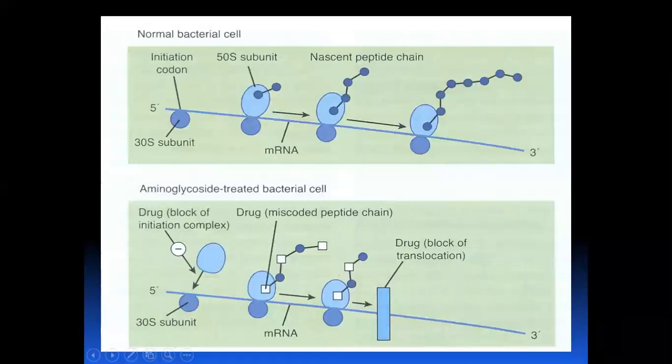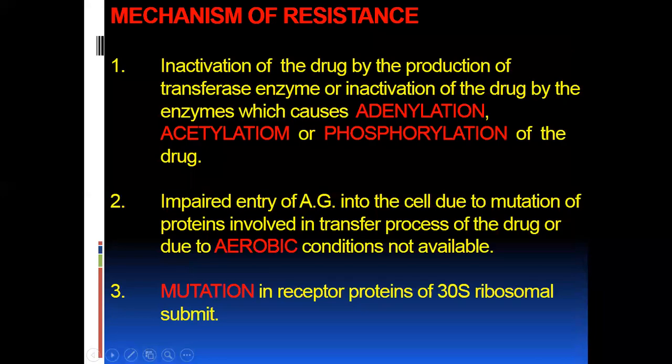Now mechanism of resistance. Why is the drug, aminoglycosides, inactivated? There are various enzymes which cause inactivation of the drug, for example, transferase enzyme or other enzymes which cause adenylation, acetylation, or phosphorylation of the drug.